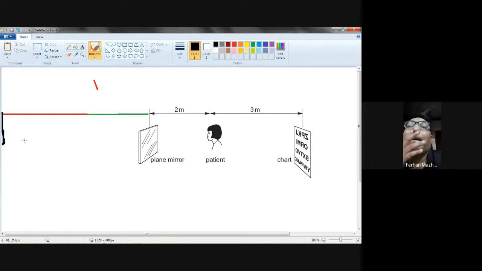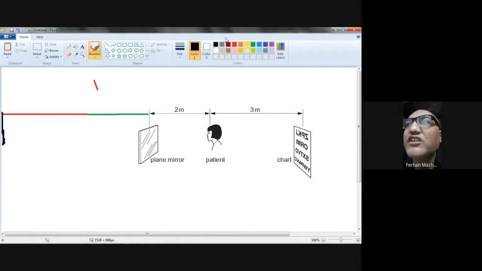This chart is 5 meters in front of the mirror, so its image will be formed 5 meters behind the mirror.